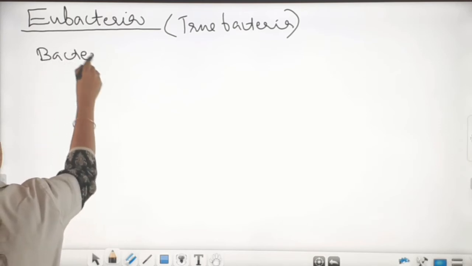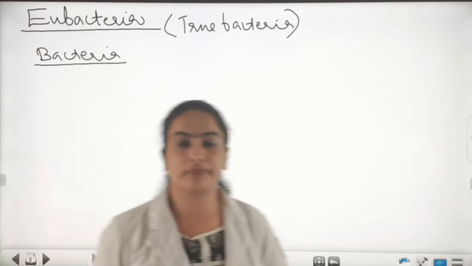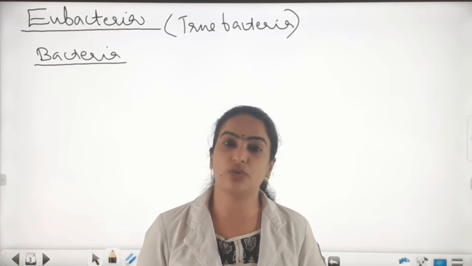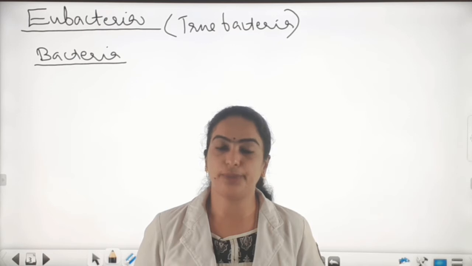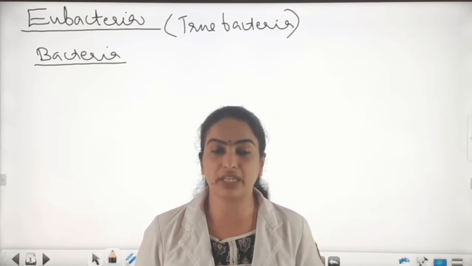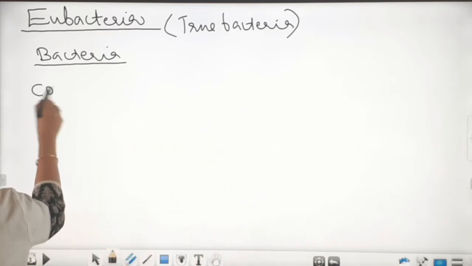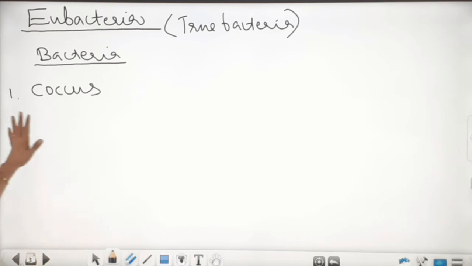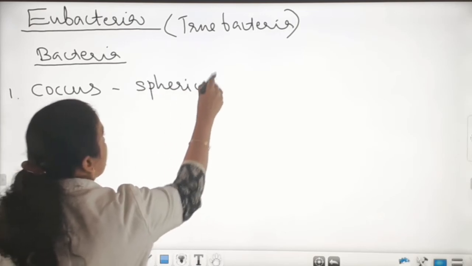As I told you, the sole members of monerans are bacteria. And bacteria are again classified on the basis of their shape. They are coccus, plural cocci. This coccus is spherical shaped.